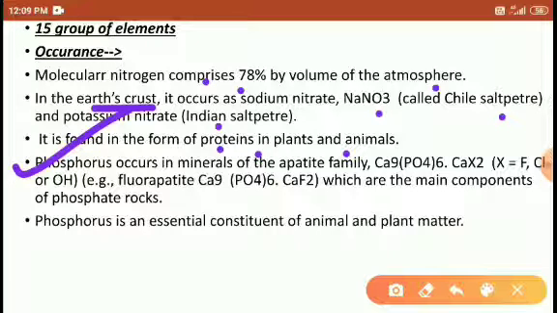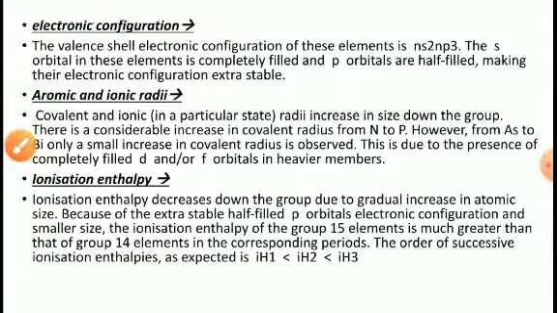Next, phosphorus. Phosphorus occurs in minerals such as apatite, Ca9(PO4)6 with calcium halide, and fluorapatite, which is the main composition of phosphorus. Phosphorus is also present in plants and animals.